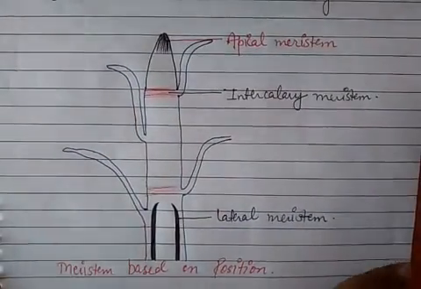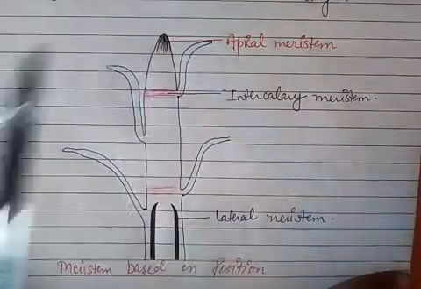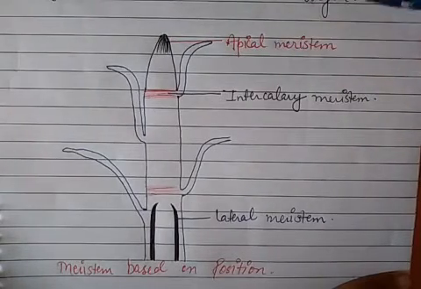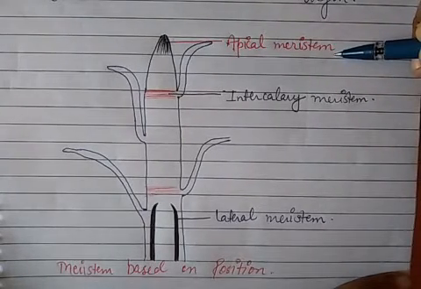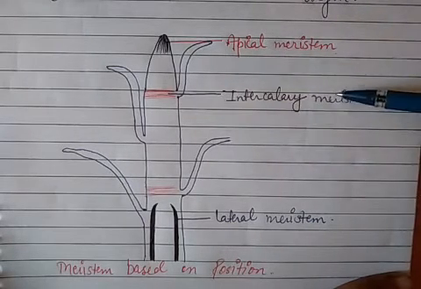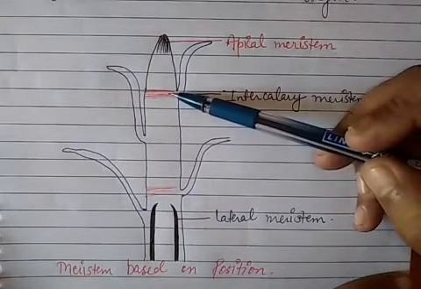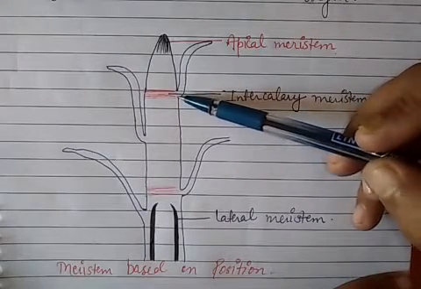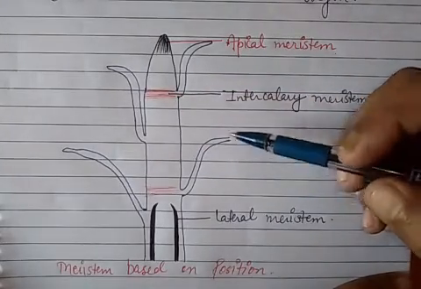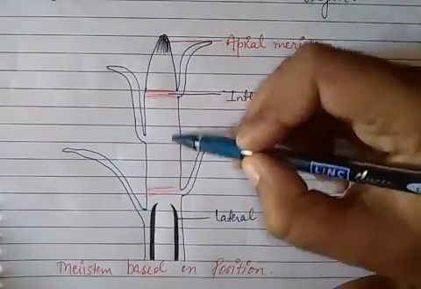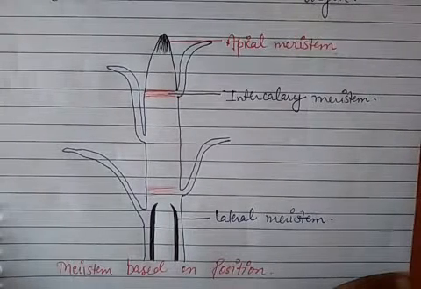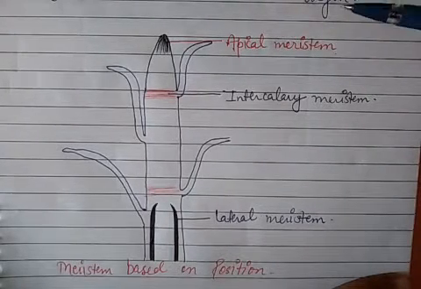if this is a stem, on the apex, this apex here, the growth of the shoot occurs, and this is because of the apical meristem, because it is present at the apex of the shoot. Now this is intercalary meristem. Intercalary meristem is present at the base of the leaves or the branches or internodes, and this is responsible to increase the length of the plants, means they help in the elongation of the stem or root of the plants.